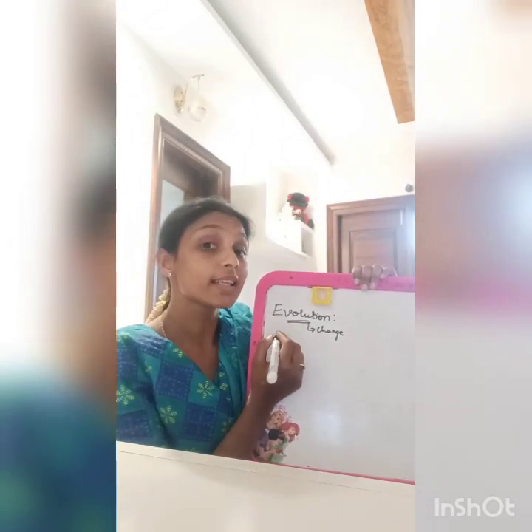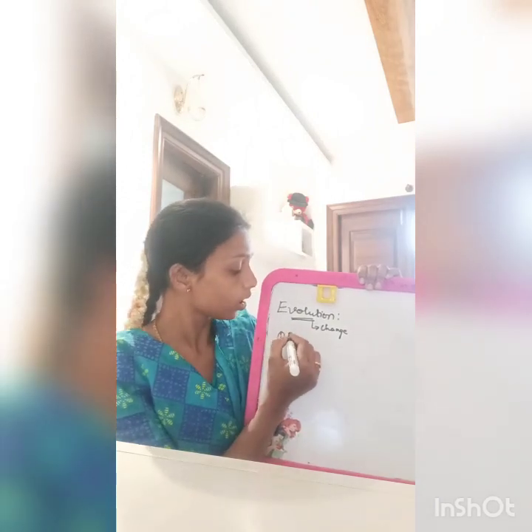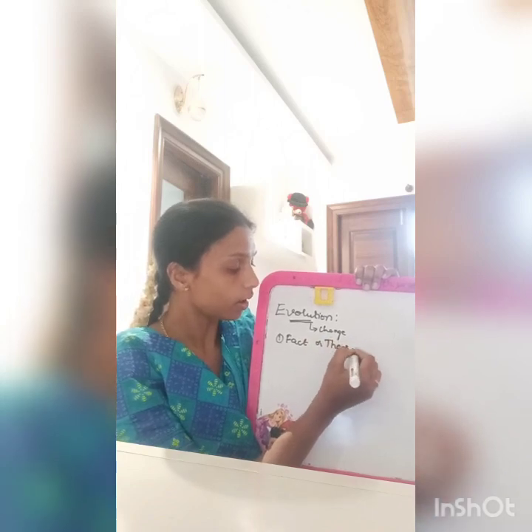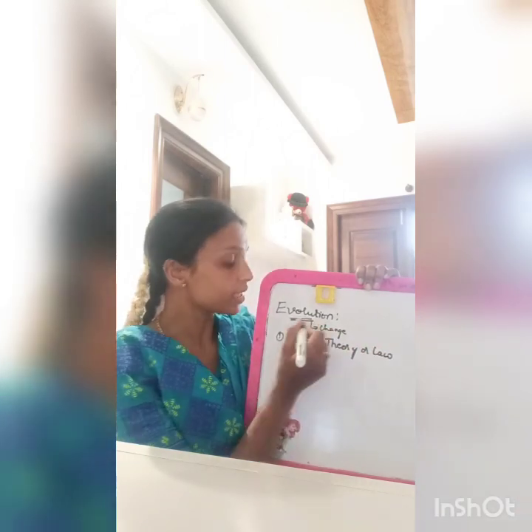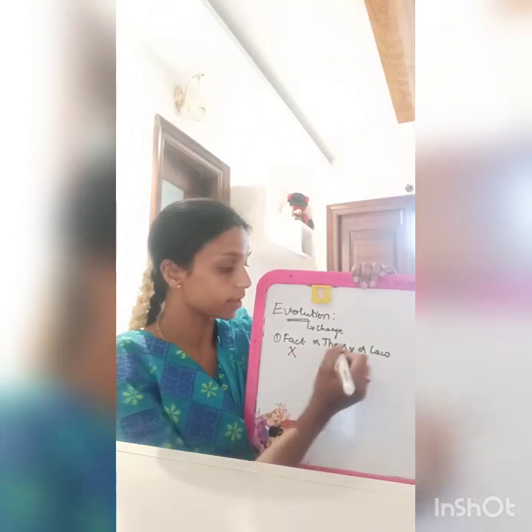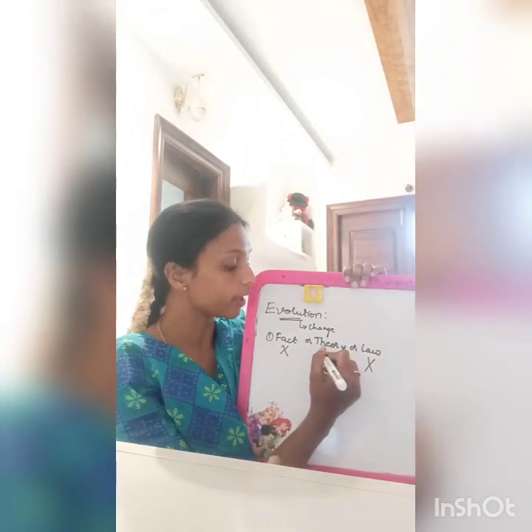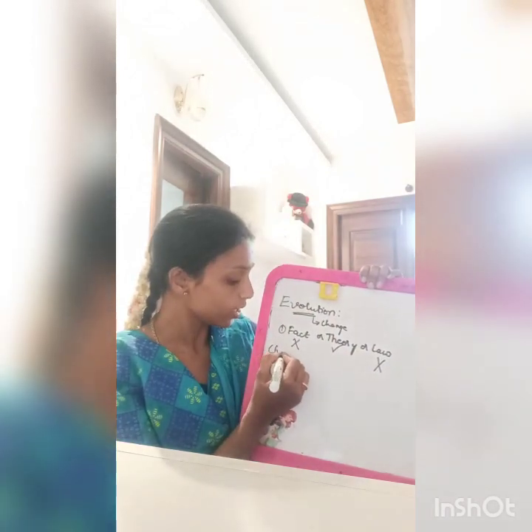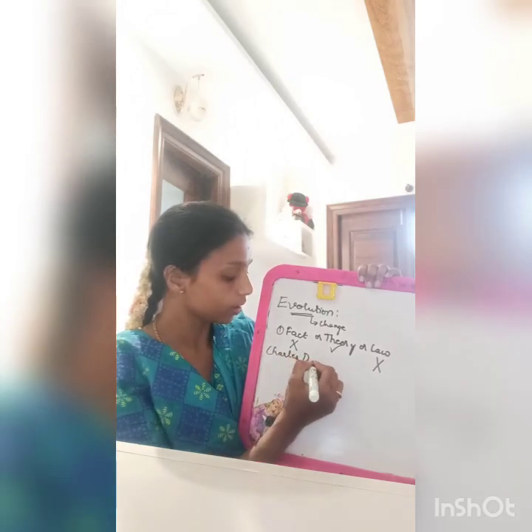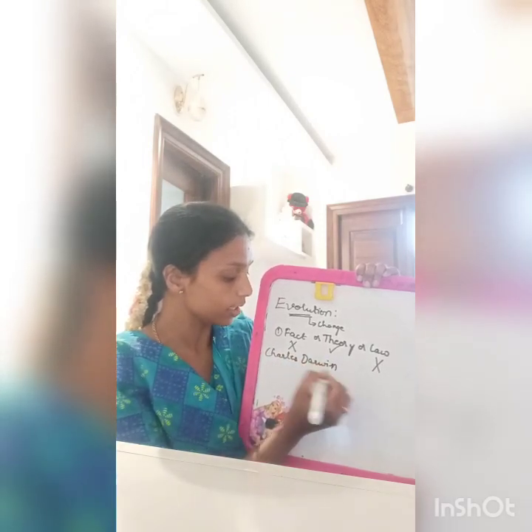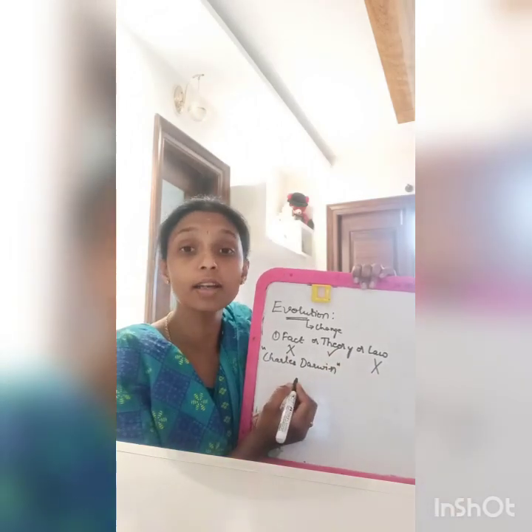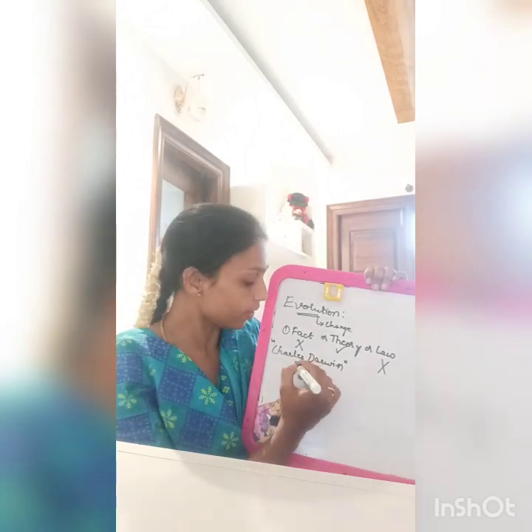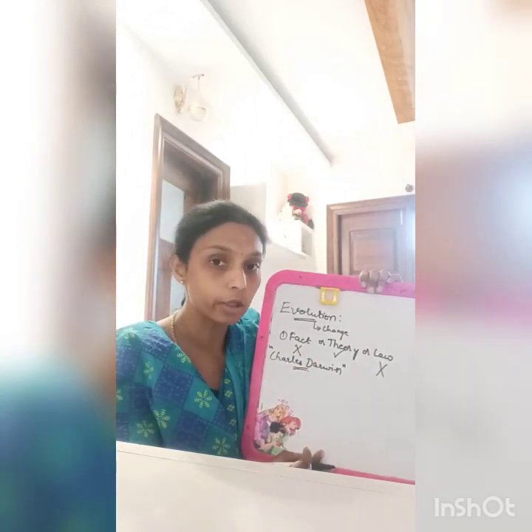Now, is evolution a fact or a theory or a law? Is evolution a fact? No, it is not a fact. Is it a law? No, it is not a law. It is nothing but a theory. Who was the founder of this evolution theory? Charles Darwin. Charles Darwin is known as the father of evolution.